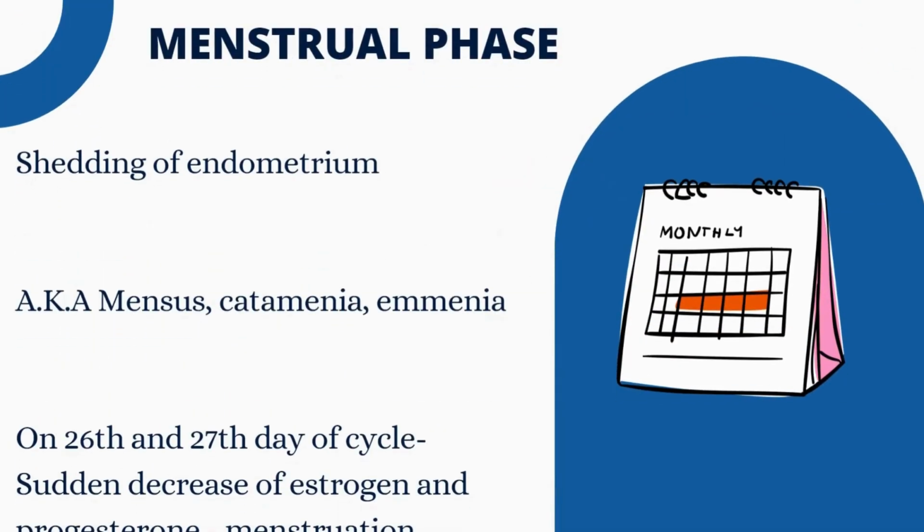First phase is the menstrual phase. Menstrual phase starts from first day of the menstrual cycle to 4 to 5th day. It is basically shedding of endometrium. This phase is also known as menses, catamenia, and amenia. What is the physiology behind this? On 26th and 27th day of cycle, there is sudden decrease of estrogen and progesterone, which leads to shedding of endometrium along with blood, and this is called as menstruation.